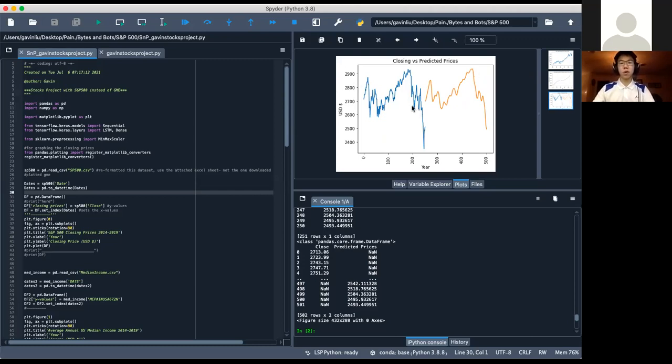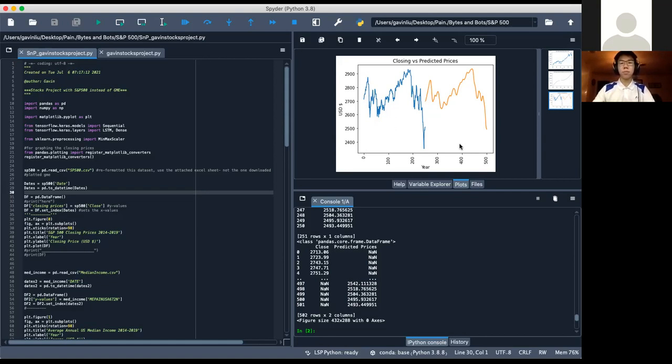This blue graph represents the closing prices of the S&P 500 from 2014 to 2019. And this orange graph is the predictive prices. But these years aren't exactly accurate. It's not actually going to be that low in 500 years. And that's it. Any questions?